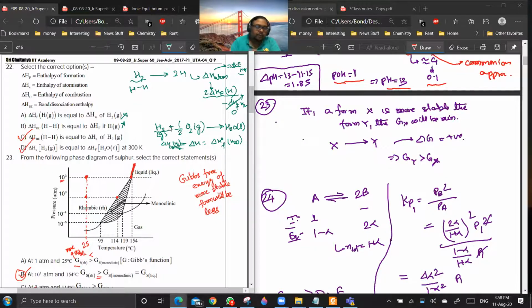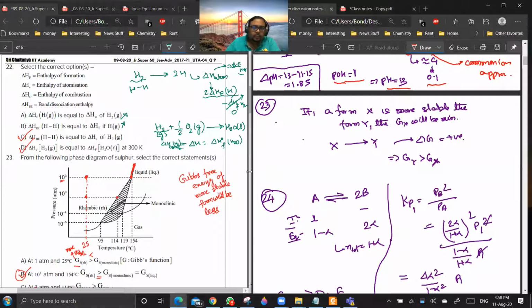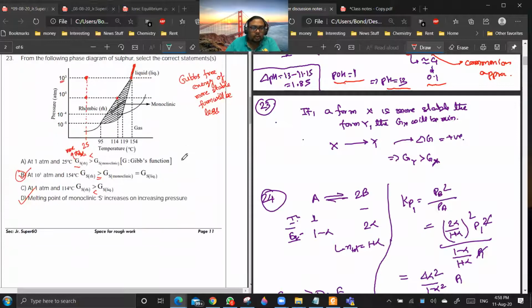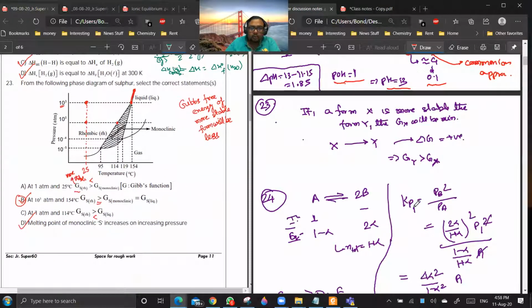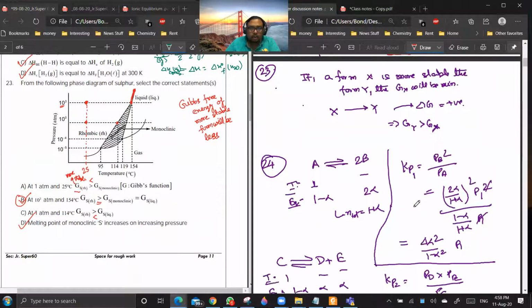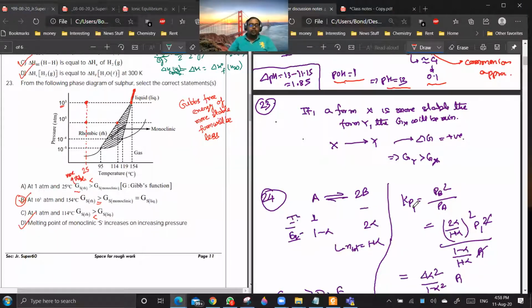Yes, sir. Okay. 22 is clear? Yes, sir. Okay. So this brings us to 23. Now 23, I will discuss a brief about this, which is what we call a phase diagram. Okay, and this is a diagram between pressure and temperature. So at different pressures and temperatures, you will get different phases to be stable. Are you getting a point?